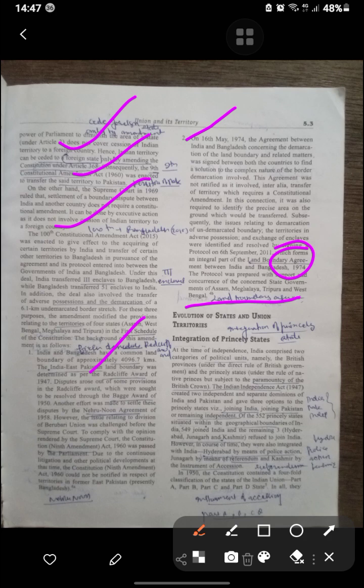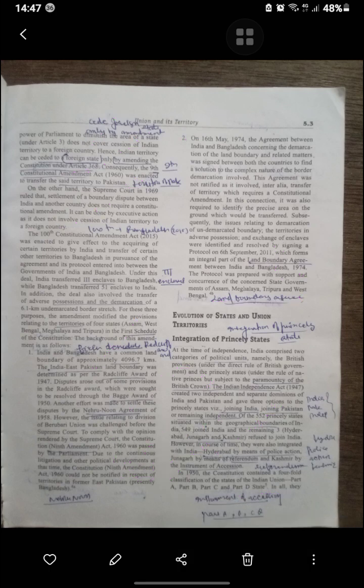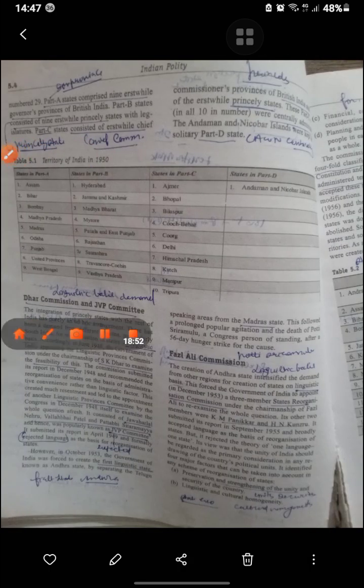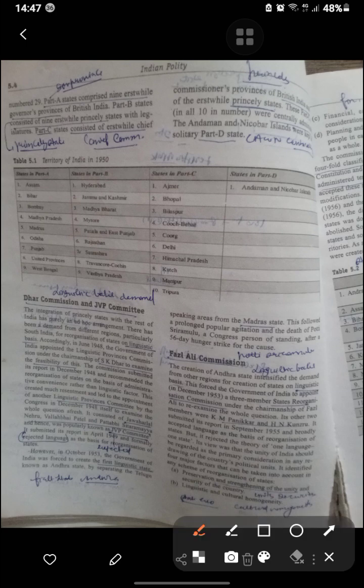A referendum was held in Junagadh, Kashmir joined because of the instrument of accession, and police action was taken in Hyderabad. In 1950, the Constitution contained a fourfold classification of the states: Part A, B, C and D. Part A, 29 states, comprised the governors' provinces. Part B considered nine erstwhile princely states. Part C was erstwhile chief commissioners' provinces, and Part D was the Andaman and Nicobar Islands.